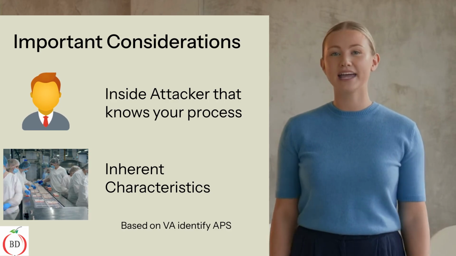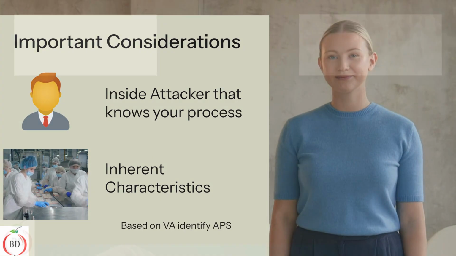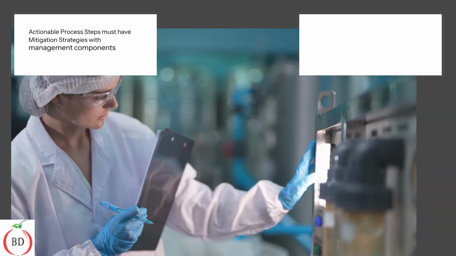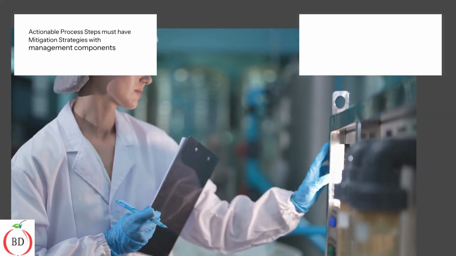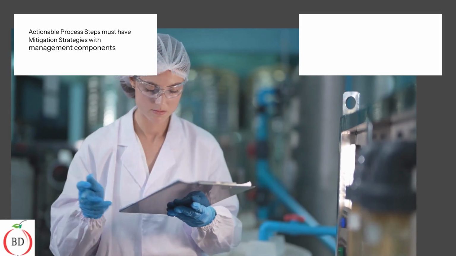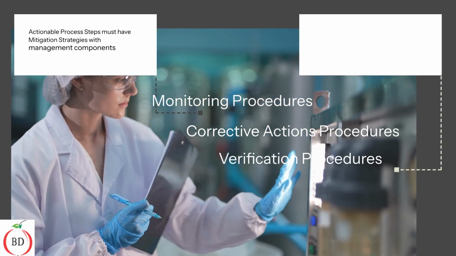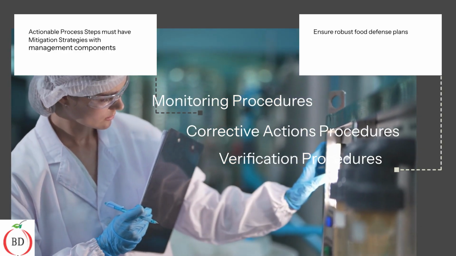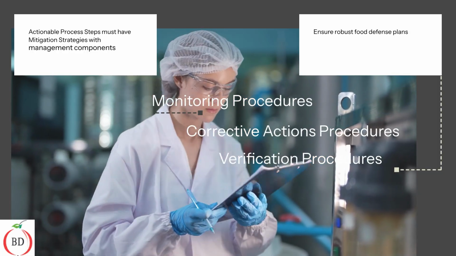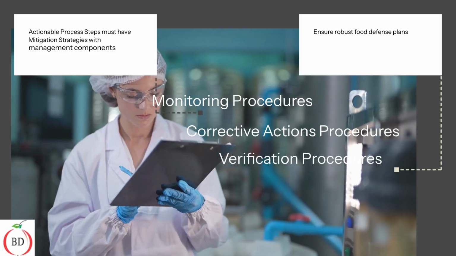This is essential to mitigate risks effectively. The established actionable process steps must have mitigation strategies, including management components like monitoring, corrective actions, and verification procedures. These strategies ensure that food defense plans are robust and effective, safeguarding against potential threats.